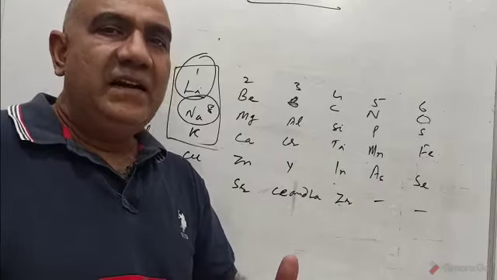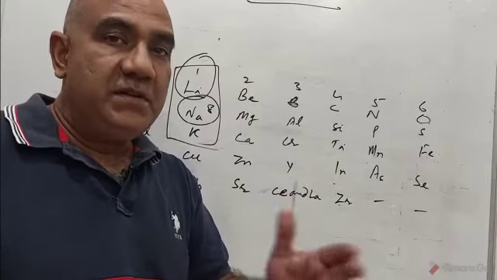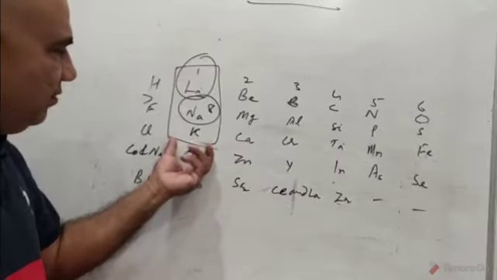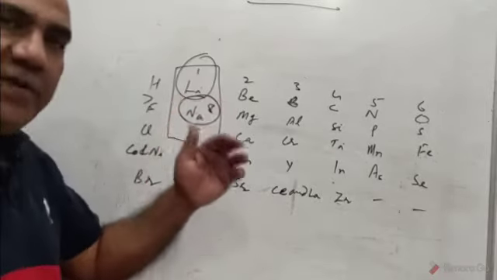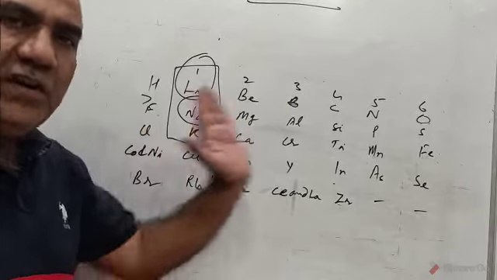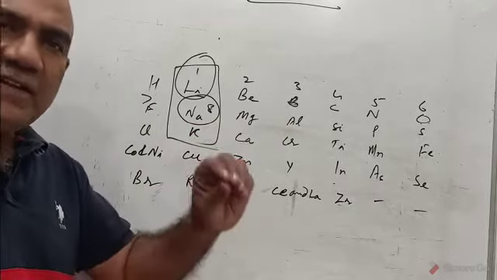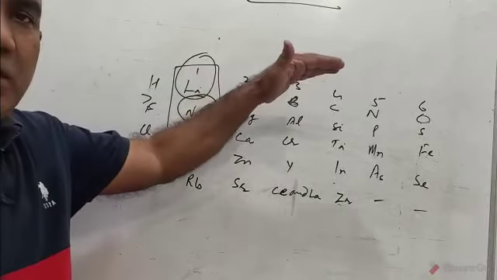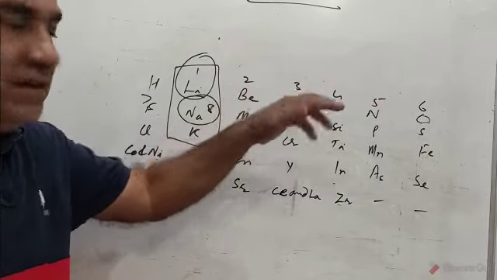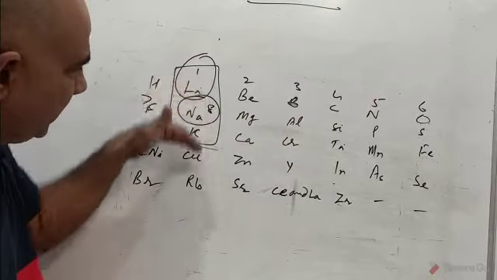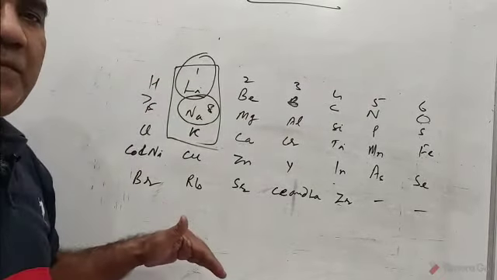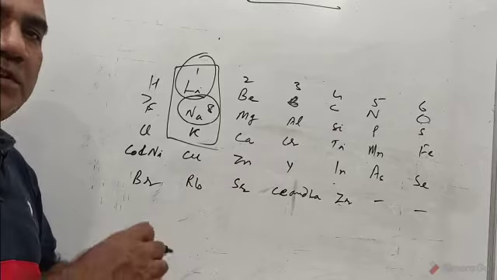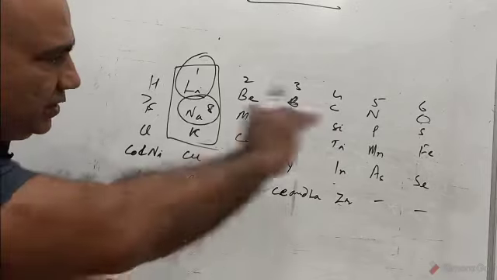Having said that, sometimes a question is also asked like this: does the triad of Dobereiner appear in Newland's octave system? So the answer is yes. When elements are horizontally arranged in rows in the increasing order of atomic masses, the triads of Dobereiner appear vertically like this. So if it is asked, do Dobereiner's triads appear in Newland's octave system, the answer is yes.